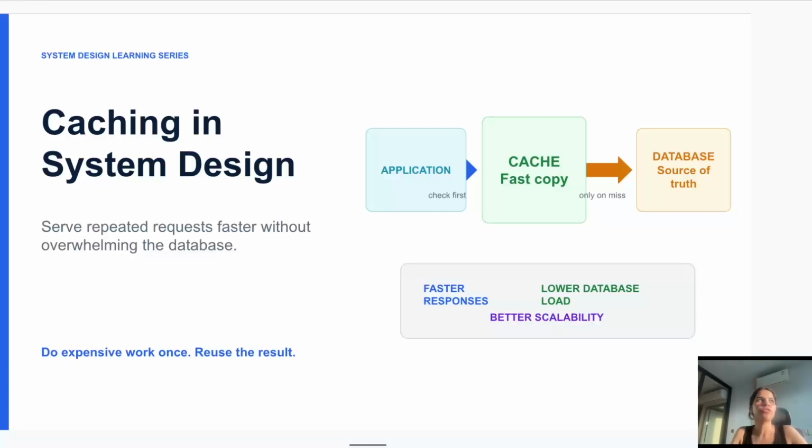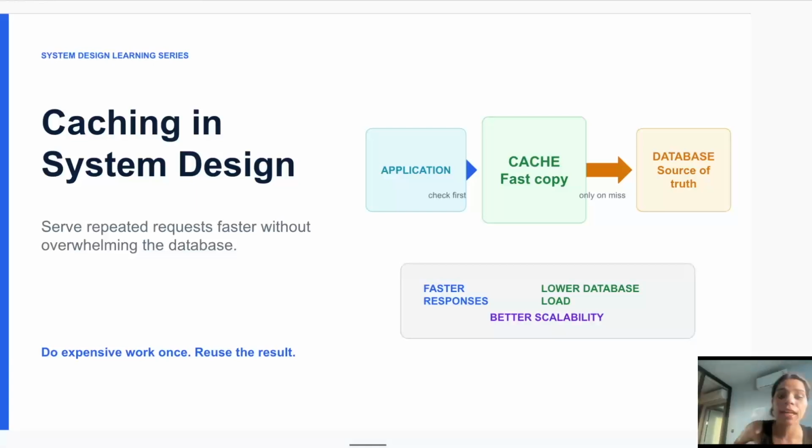In today's video, we will understand one of the important concepts in system design, which is caching. Whenever we use large applications like YouTube, Instagram, Netflix, we expect everything to load very quickly. We open a profile, refresh feeds, search for a product or play a video. The response comes within a few milliseconds. But behind the scenes, these applications are serving millions of users at the same time.